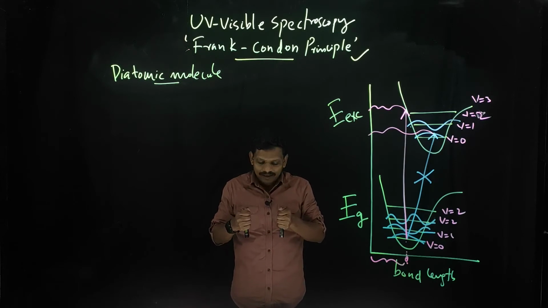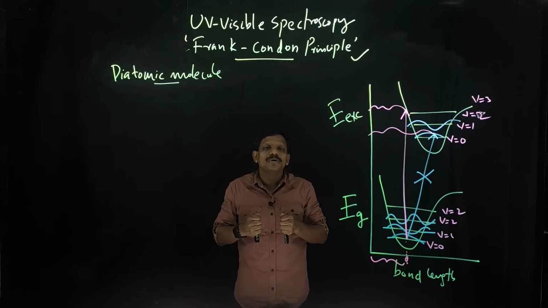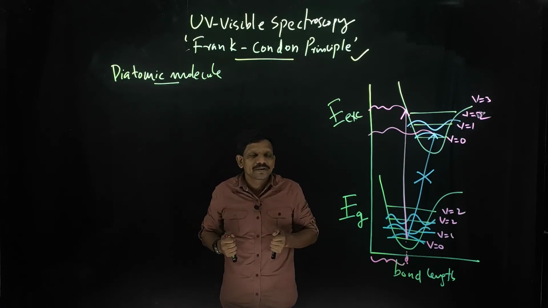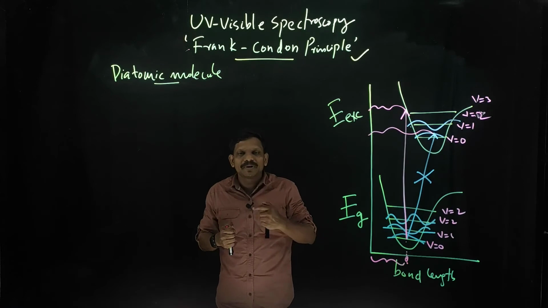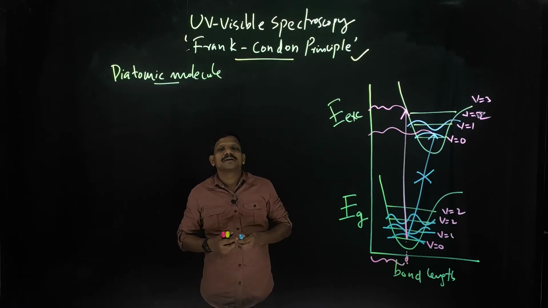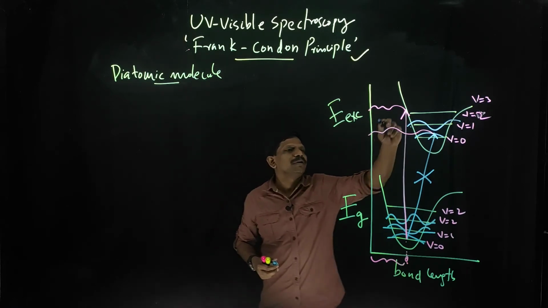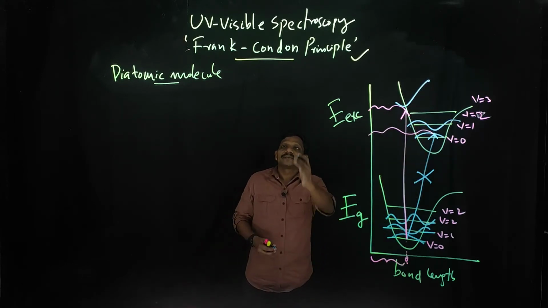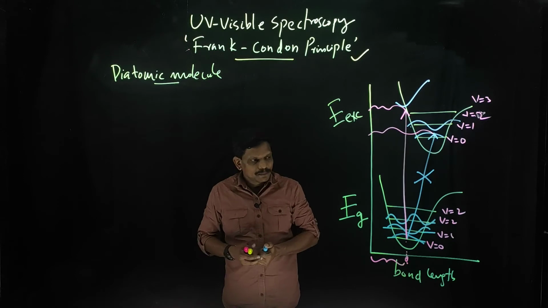That means the vibrating molecule does not change its internuclear distance appreciably during an electronic transition. That is why you are expressing the electronic transition as a straight line. That is the Franck-Condon principle.